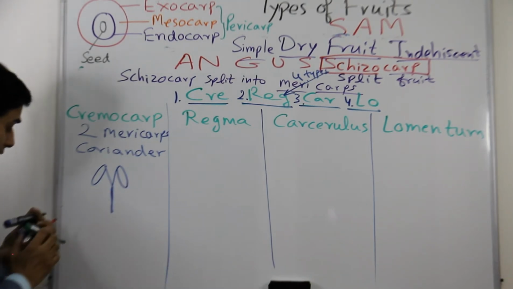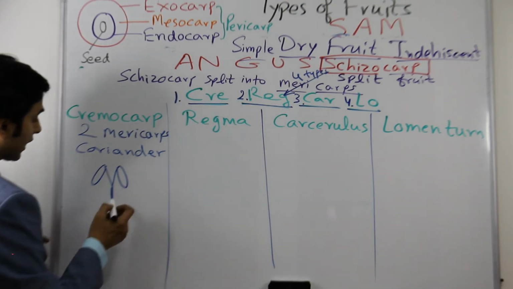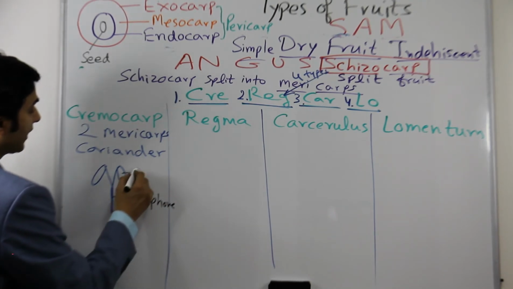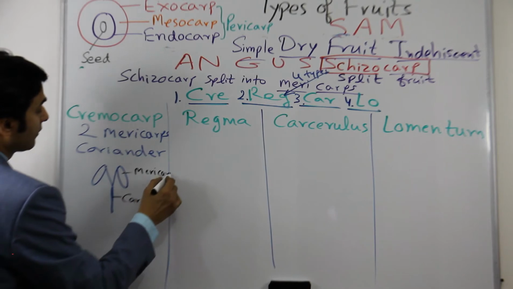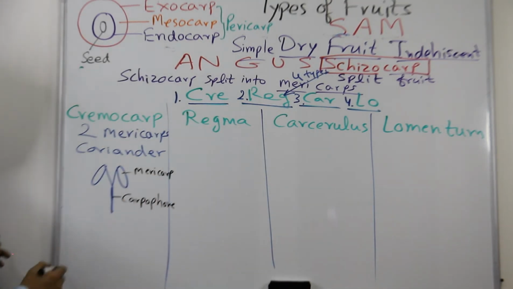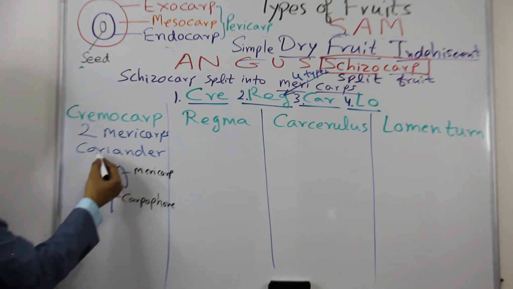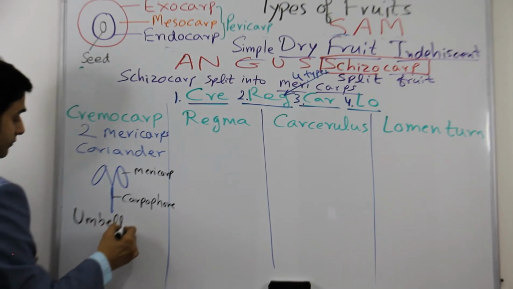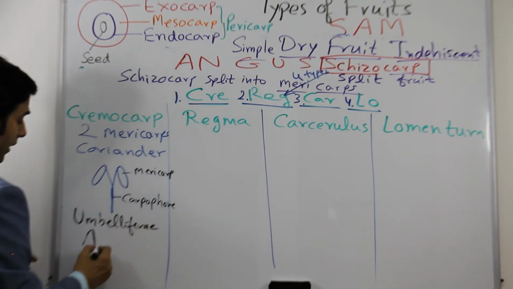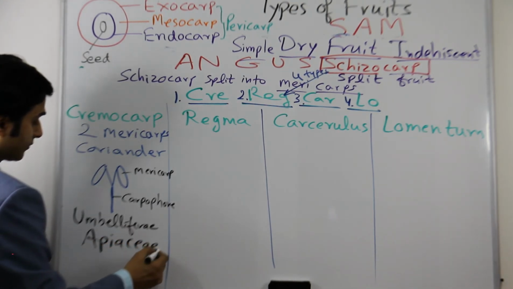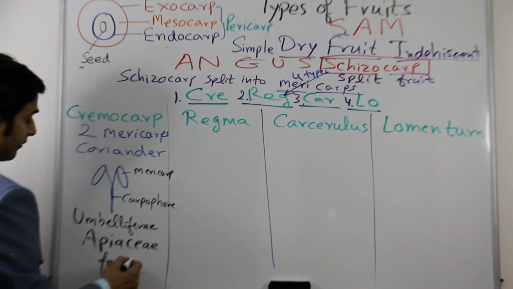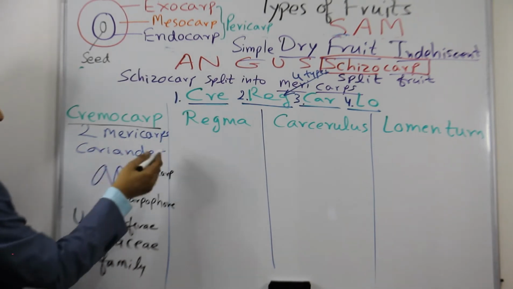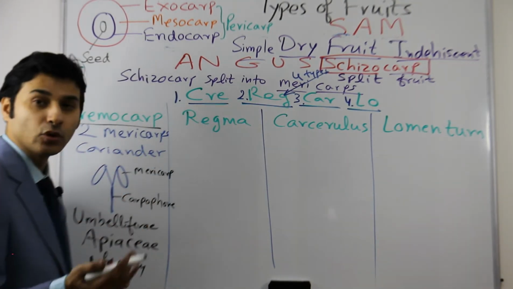They are borne on this carpophore, and this is the mericarp. Now, if you see, this looks like an umbrella. So this is a member of the Umbelliferae or Apiaceae family. The members of the Umbelliferae family have this type of fruit, cremocarp.